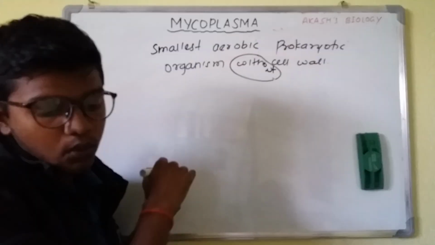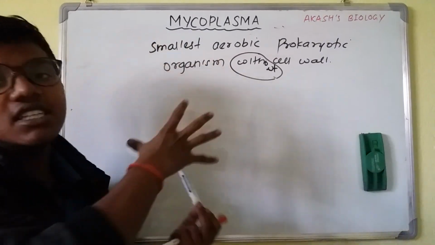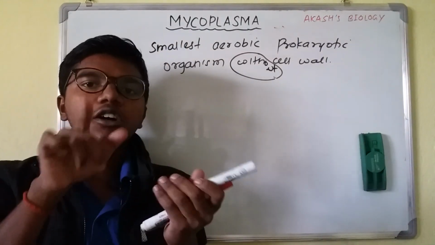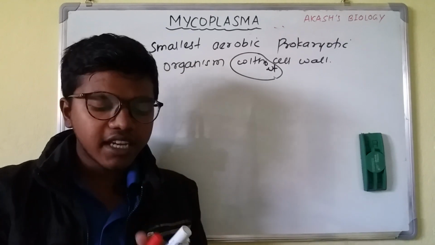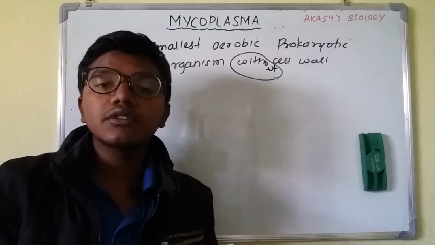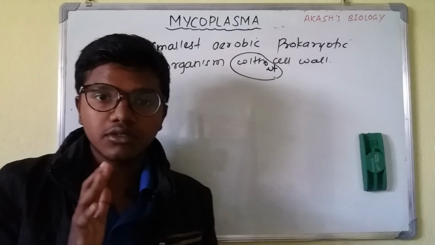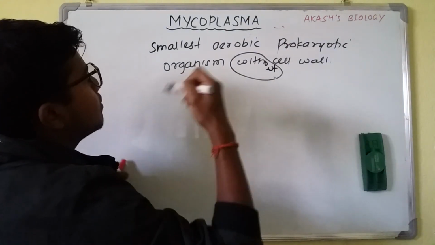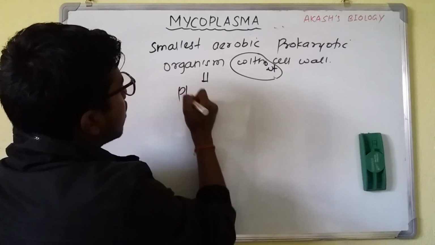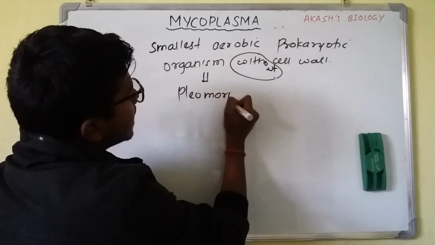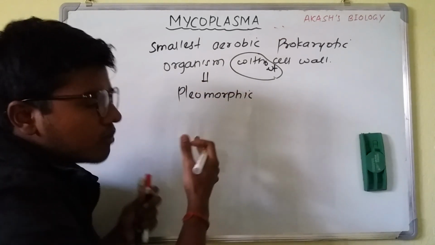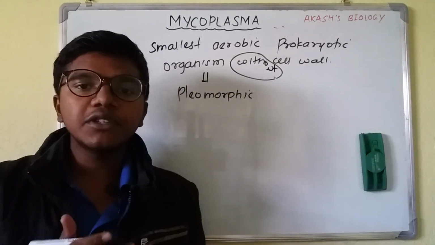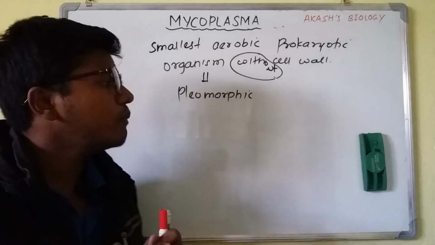It doesn't have a cell wall, which means it is totally covered by a cell membrane, so it doesn't have a proper shape, because the main function of the cell wall is to provide a rigid structure to the cell. That's why they are pleomorphic. Pleomorphic means they are found in various forms, either coccus form, filamentous form, spirillum form, round form or oval.